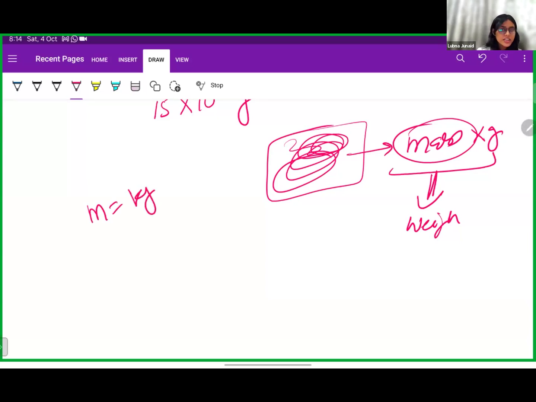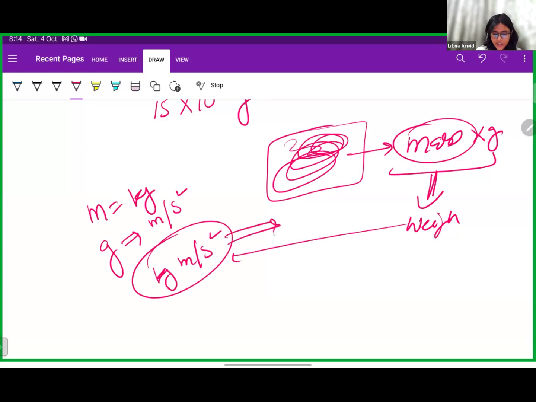Now mass, we know that the unit of mass is kg, right? And what is gravity? Gravity is basically acceleration, downward, and its unit is meter per second square. So what is the unit for weight? The unit of weight will be kg meter per second square, which we call Newton.